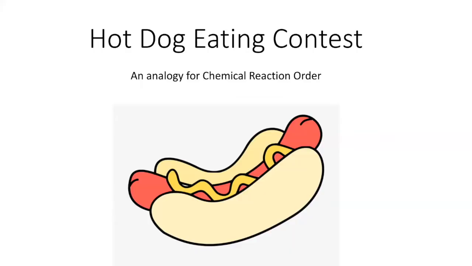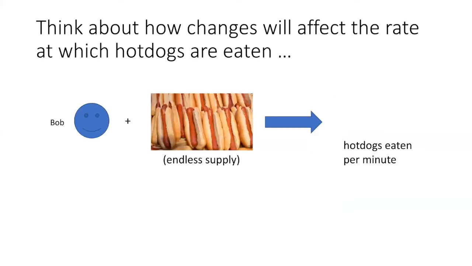So I want to set the stage for our lesson about reaction order by giving you an analogy about a hot dog eating contest. So let's think about how changes in the contestant situation could affect the rate at which hot dogs are eaten. This is our contestant, Bob. And we're going to say that we have an endless supply of hot dogs. And so we know that that's going to result in a certain number of hot dogs being eaten per minute. Let's say that Bob can eat about 6 hot dogs per minute.